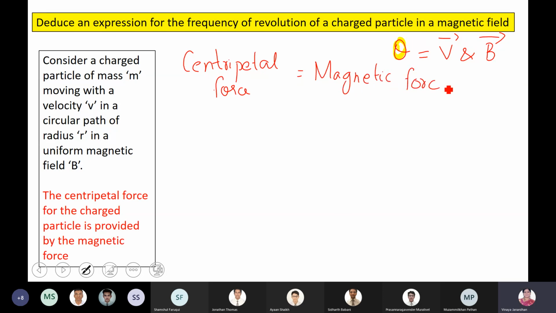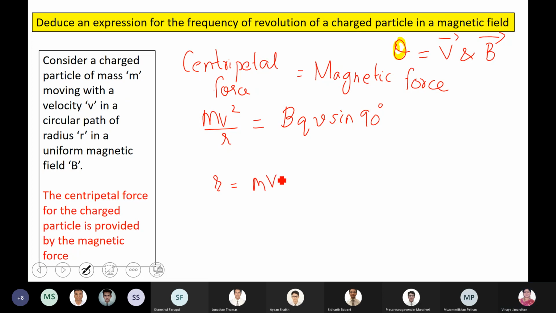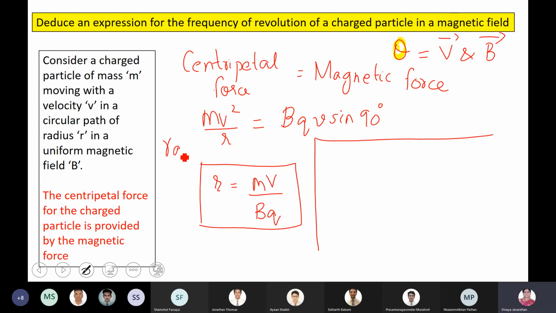Now what is your centripetal force? The general formula, mv squared by r. Your magnetic force is bqv sine theta, sine 90. So get me an expression for r. What will be the expression for r? It will be mv by bq. So the first part is the radius of the circular path.